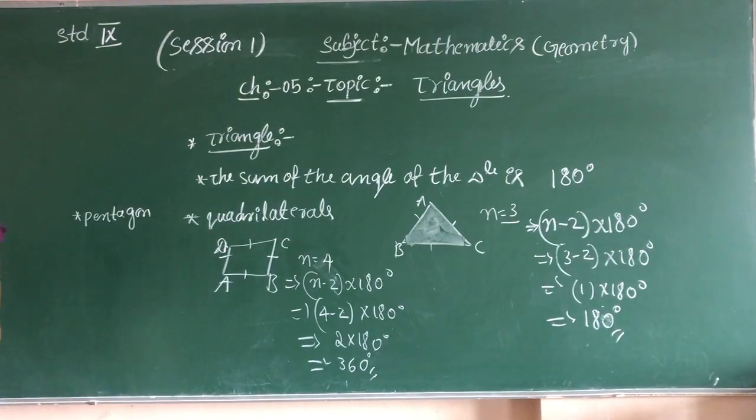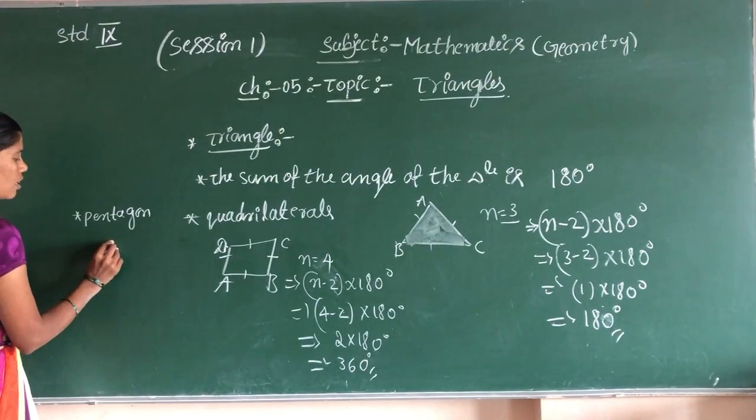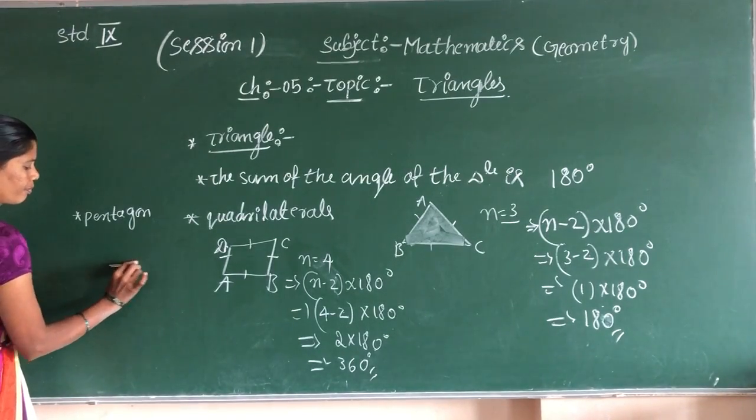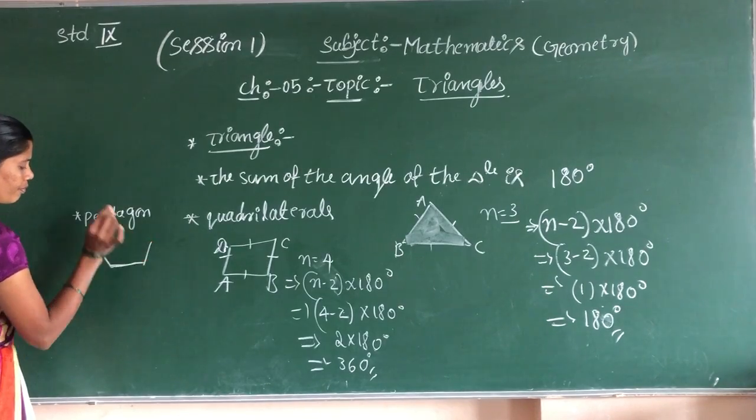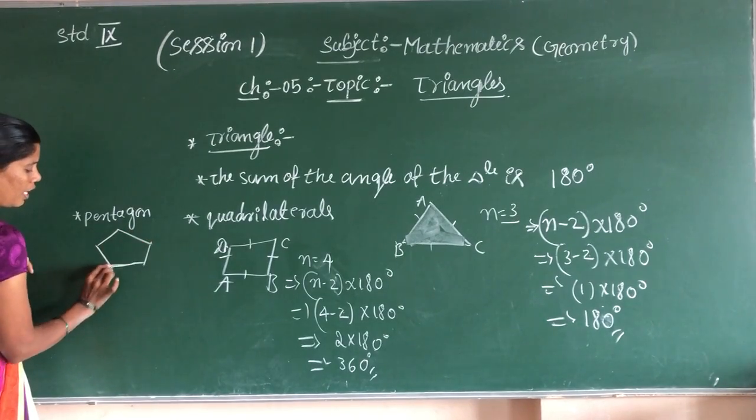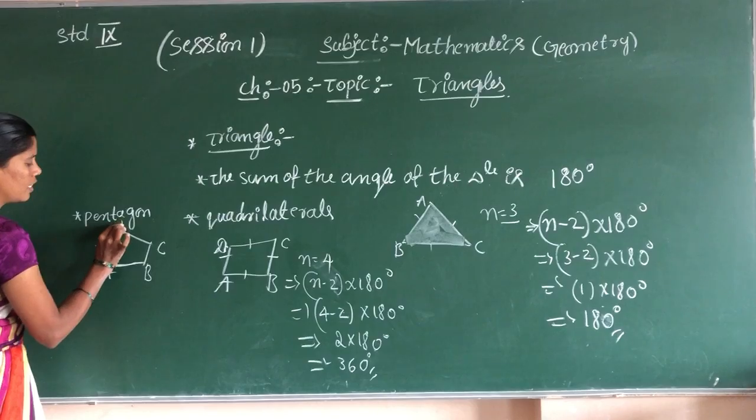Now a pentagon, how many sides does it have? Pentagon ABCDE.